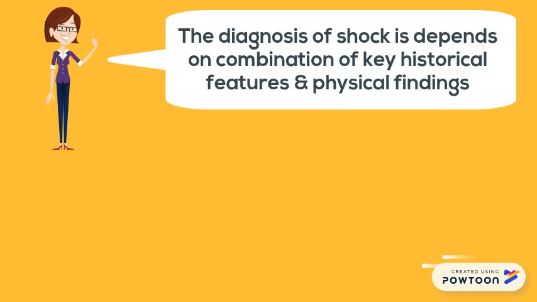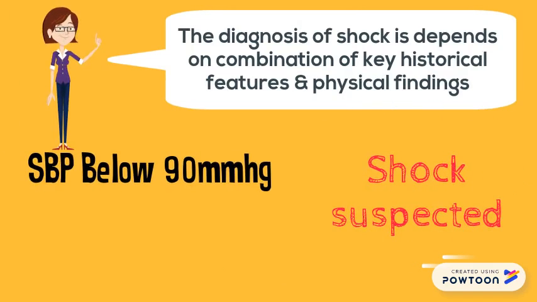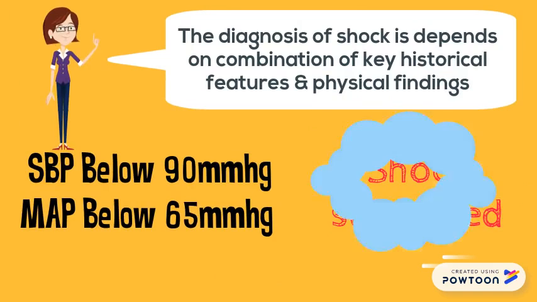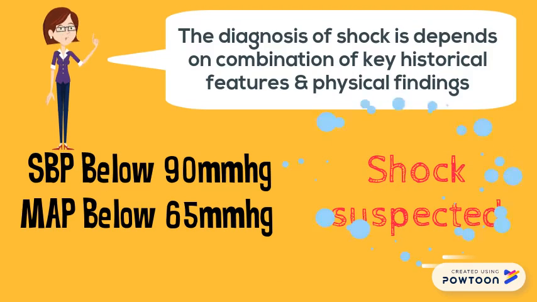Diagnosis of shock depends on a combination of key historical features and physical findings. However, shock can be suspected when systolic blood pressure is under 90 mmHg or mean arterial blood pressure is under 65 mmHg.